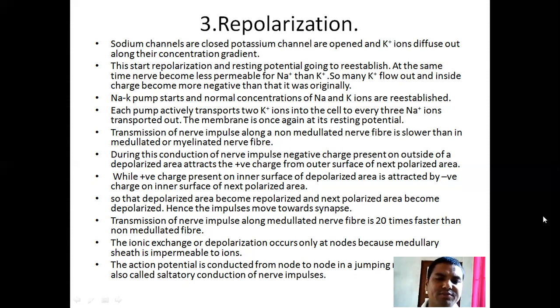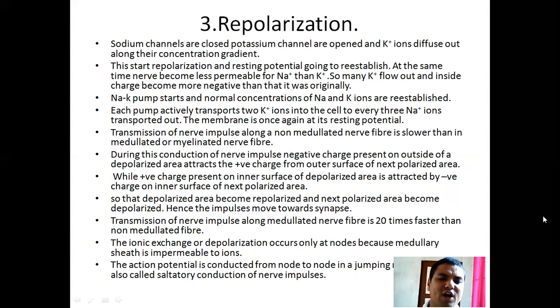During conduction of nerve impulses, the negative charge present on the outside of the depolarized area attracts the positive charge from the outer surface of the next polarized area, while the positive charge present on the inner surface of the depolarized area is attracted by the negative charge on the inner surface of the next polarized area, so that the depolarized area becomes repolarized and the next polarized area becomes depolarized. Hence, the impulse moves toward the synapses.